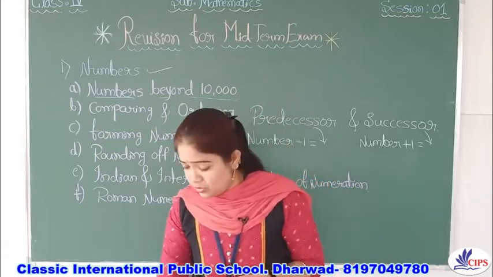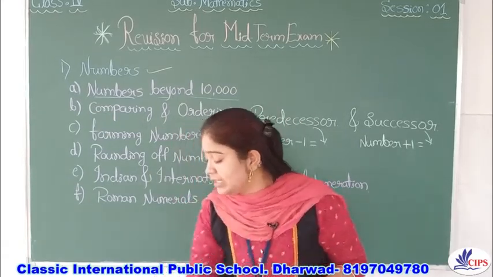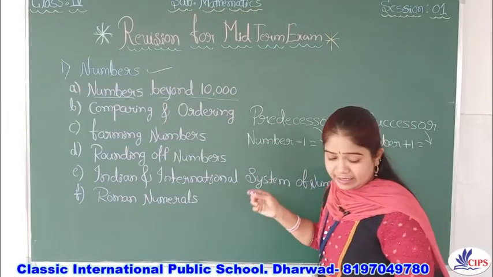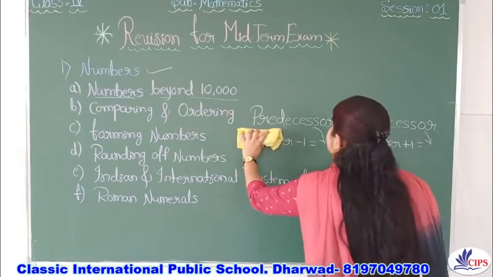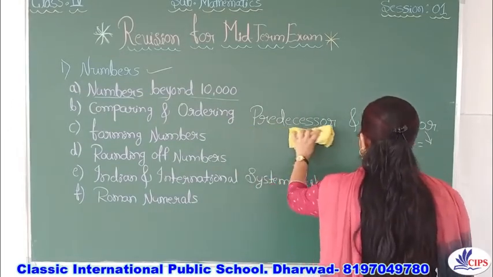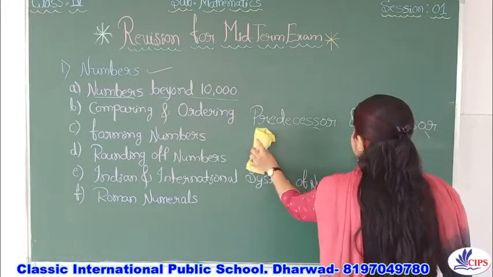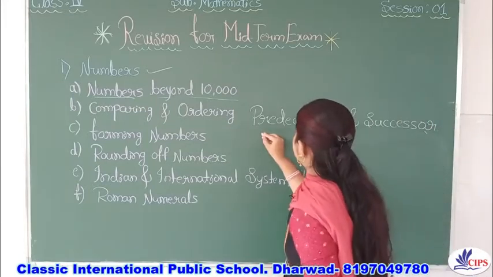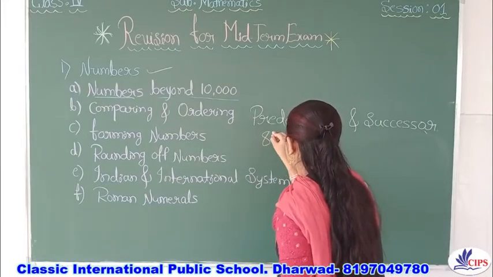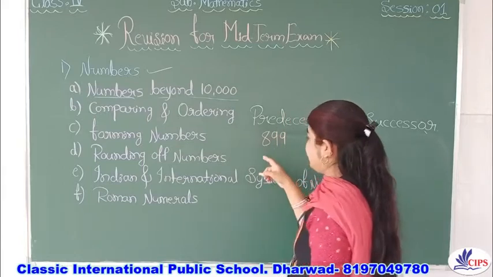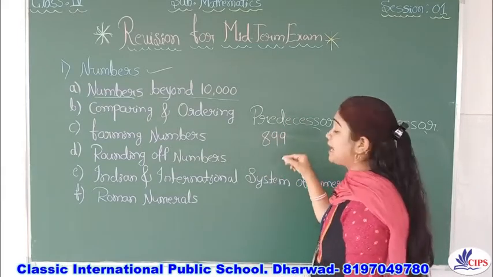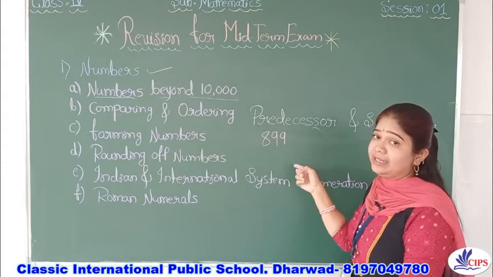We'll take one example and clarify that. I have written the number 899. Write the predecessor of this 899.